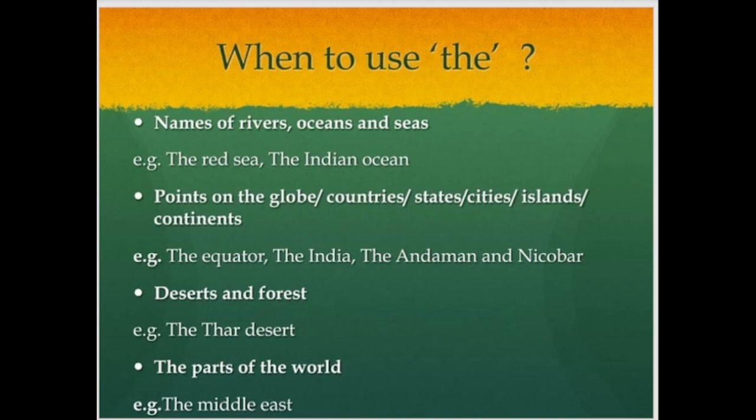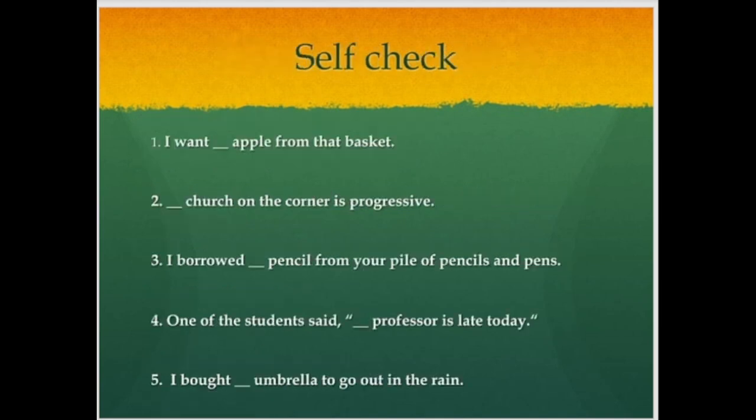Deserts and forests: if we specify their name, the Thar Desert. There are so many deserts, but we are just talking about the Thar Desert. So that's why we use the. Parts of the world: if we talk about a specific part of the world, the Middle East, the South Asia. There are so many parts of the world.